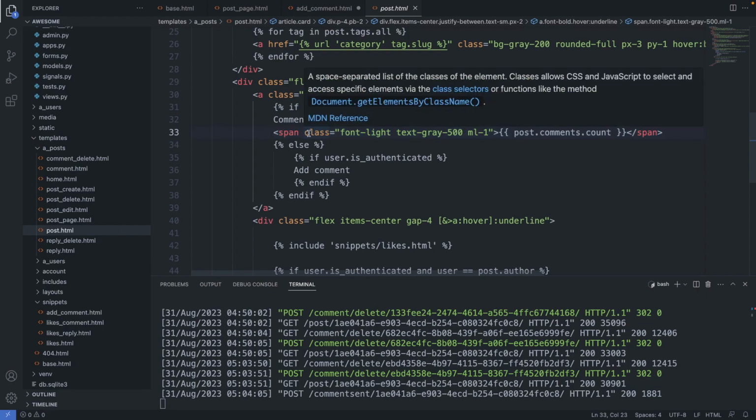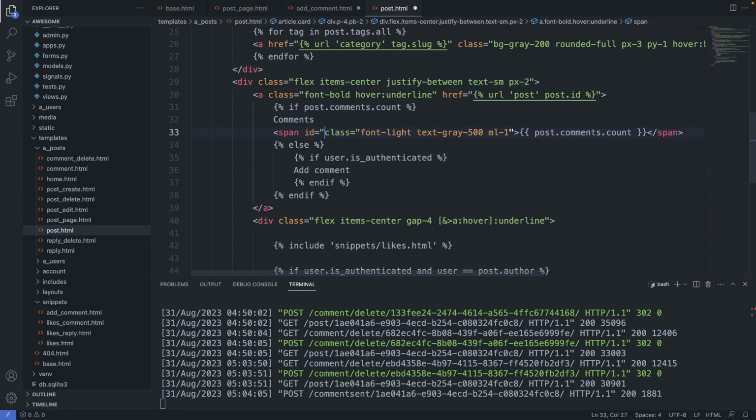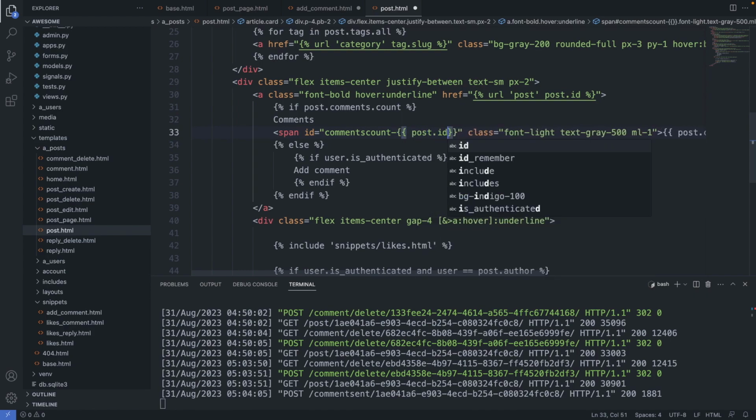So we say ID equals, I give it a name, comments-count-, and then I include here as a variable the post ID. So double curly brackets, post.id. In this way, this element is unique on the page.